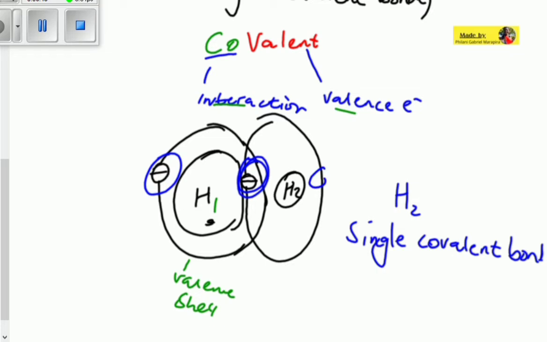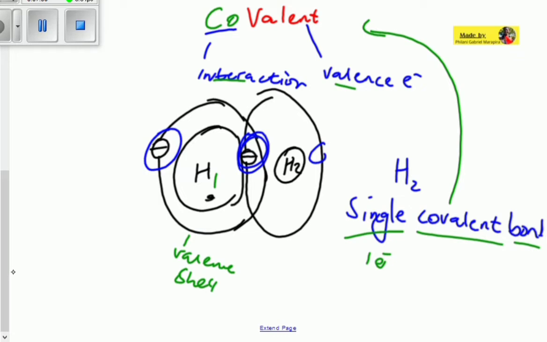So by single covalent bond, let's actually look at what it means. Single means that there's only one pair of electrons shared. Covalent means the interaction between the valence electrons, and bond just means that these things are bonded together. So if we're going to write this,